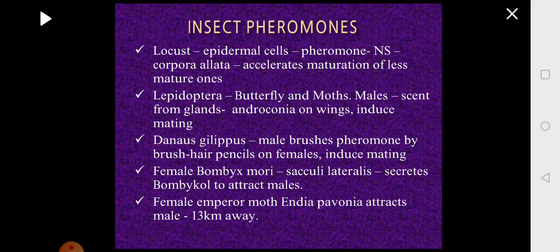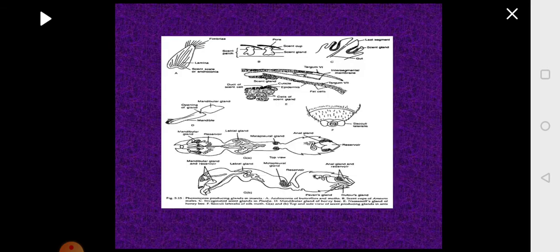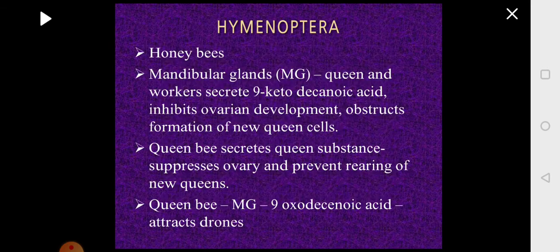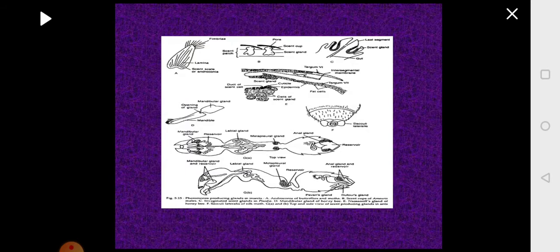Bombicule, the pheromone secreted by Endia pavonia, is so strong that it is capable of attracting the male which is 13 kilometers away. So in this you can look at the different organs which are specialized to release the pheromone.